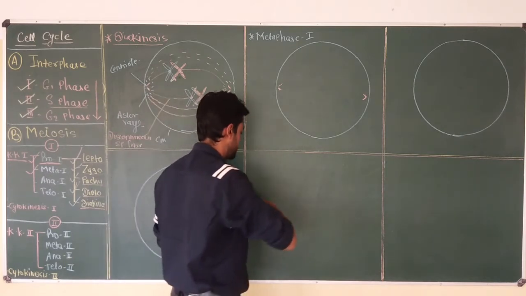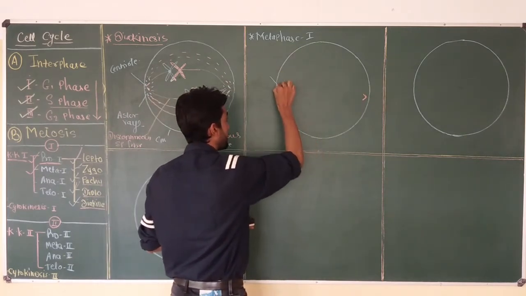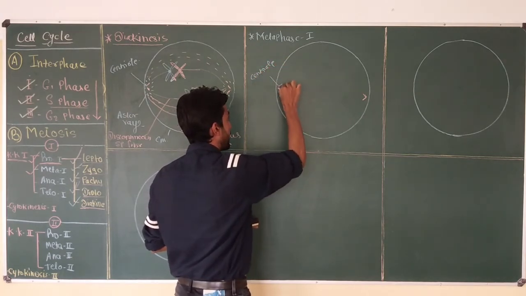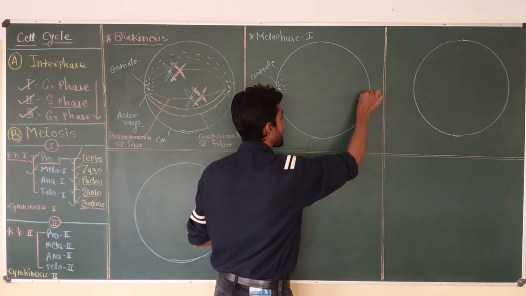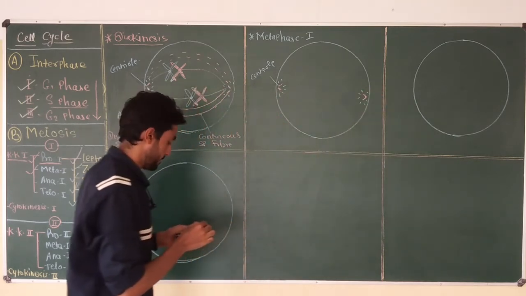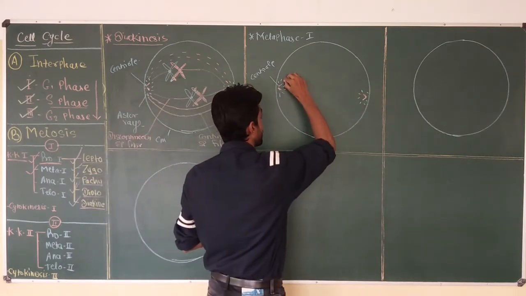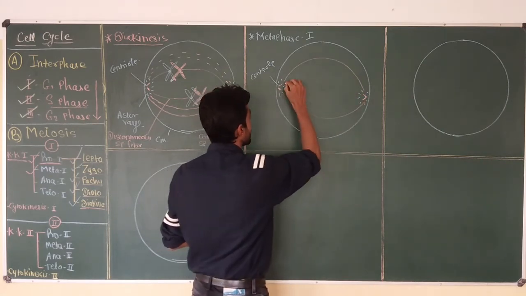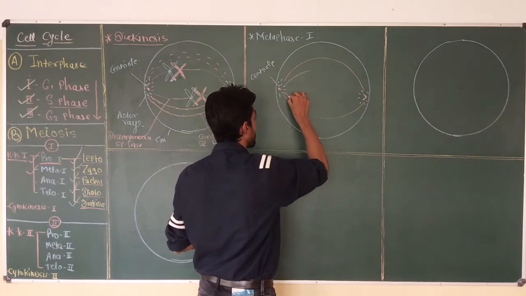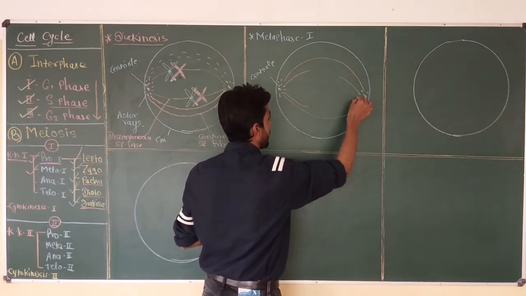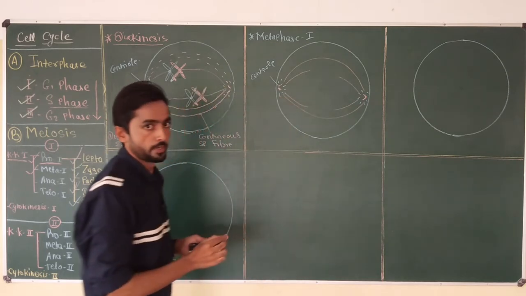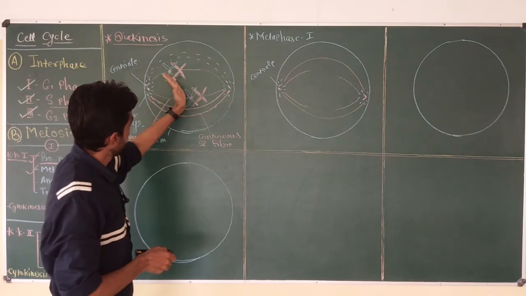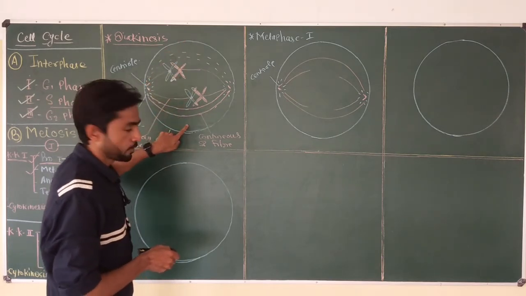Okay, so centriole with aster rays and continuous spindle fibers and discontinuous spindle fiber.